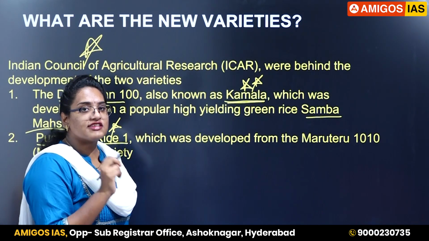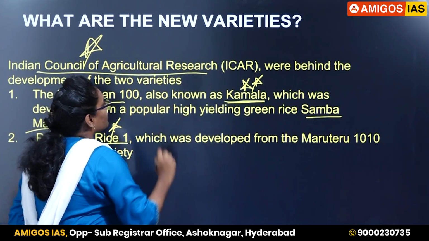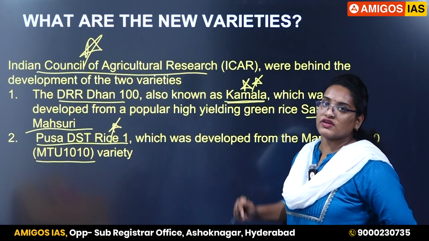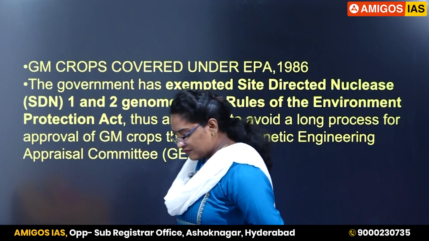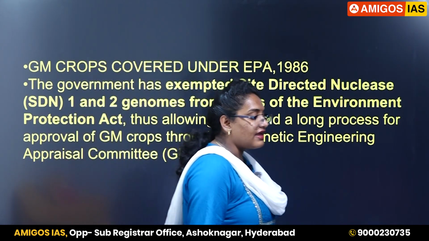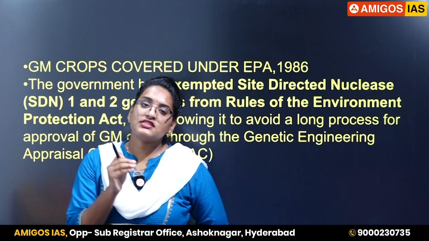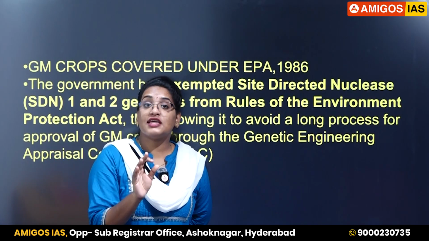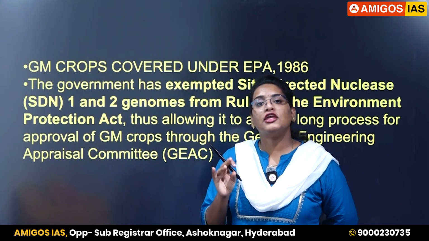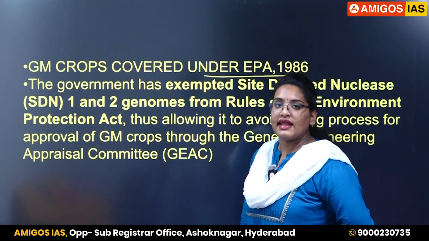Now, the next question is, who developed these varieties? The institution which is responsible for development of your varieties is Indian Council of Agricultural Research, that is your ICAR. So ICAR developed these two rice varieties by using genome editing. Now, GM crops are regulated under your Environmental Protection Act of 1986. Why? There is a foreign substance which is being introduced into your GM crops. That foreign substance may have detrimental impact on your environment, human health and wildlife health. That's why it is regulated under EPA 1986.